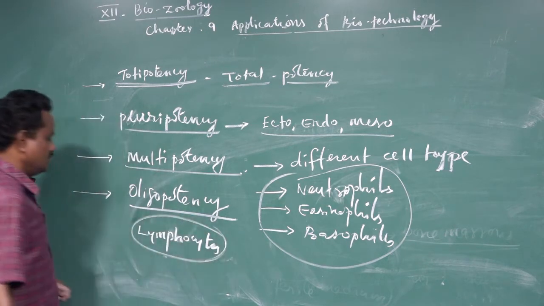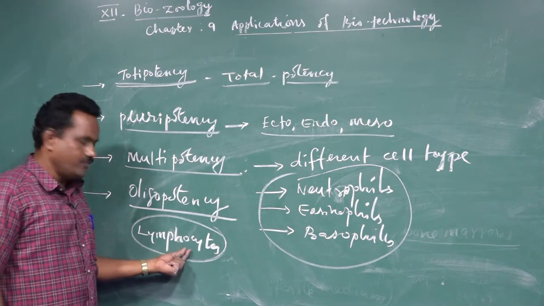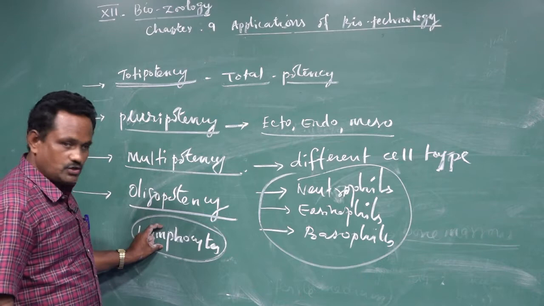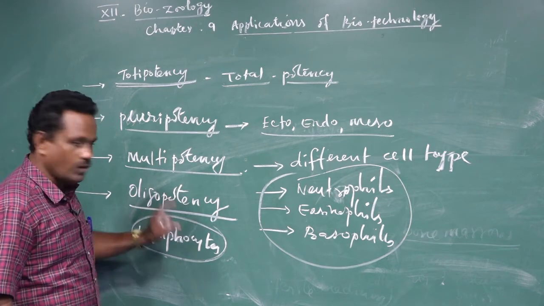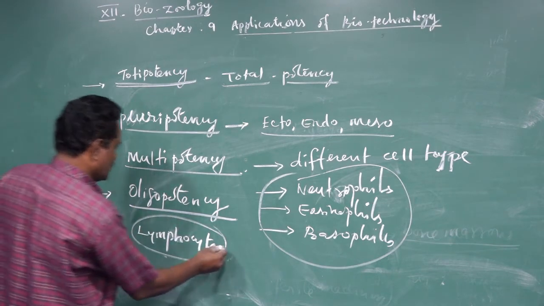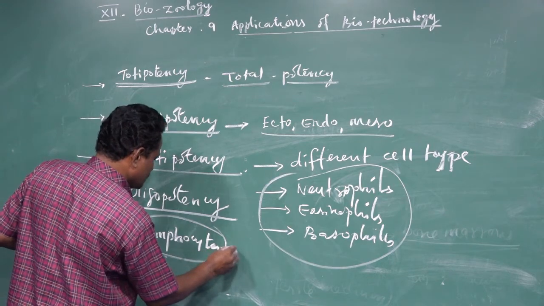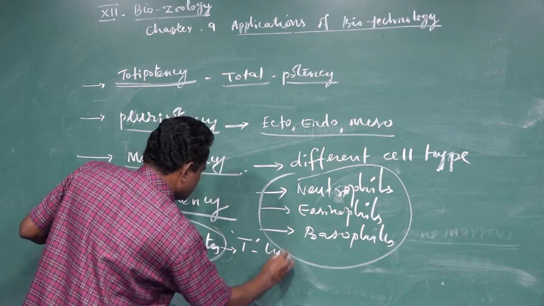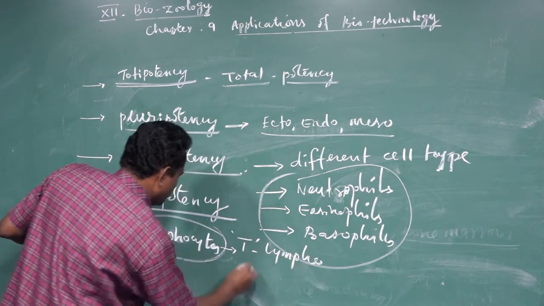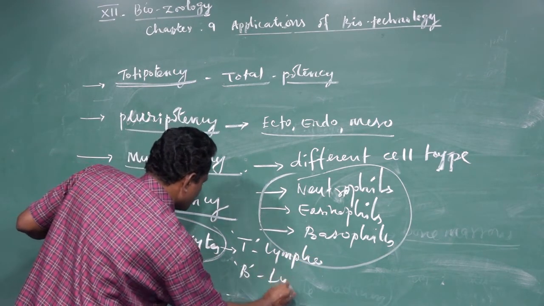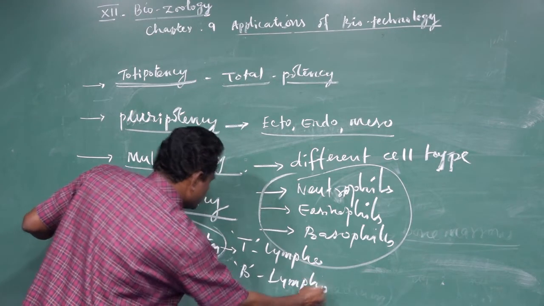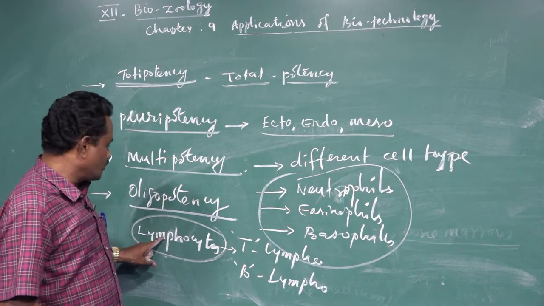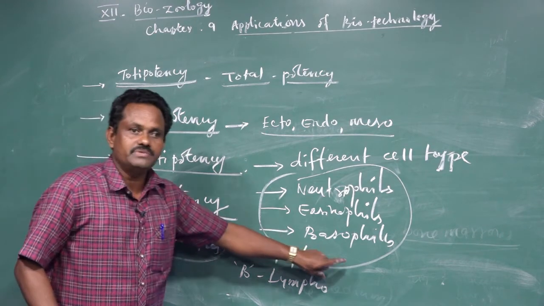Lymphocytes are one type of WBC. This lymphocyte differentiates to produce only two types. One is the T lymphocyte, and another one is called B lymphocytes. But these lymphocyte cells have no capacity to produce RBC.